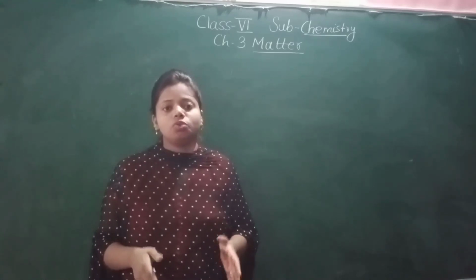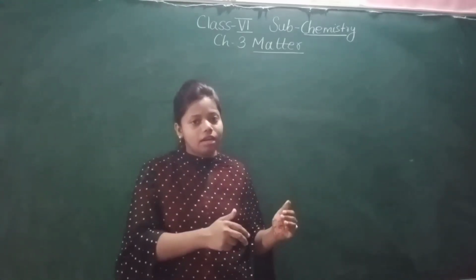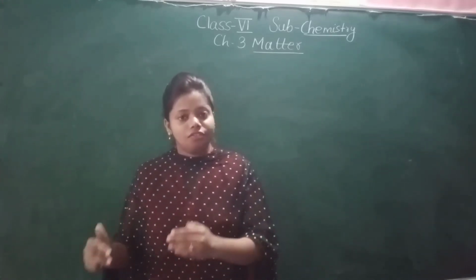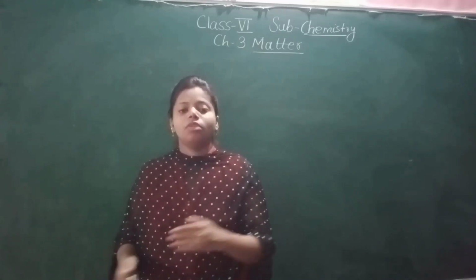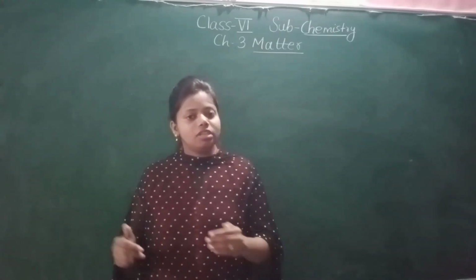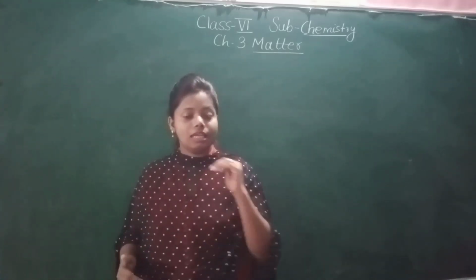Now I am going to teach you about the states of matter. So what are these 3 different states? One by one we will see about this in detail.